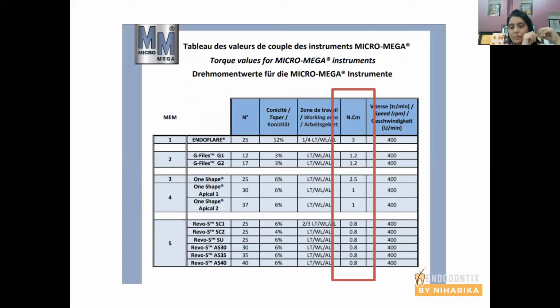In this diagram, you can see that different files have different torque values. You can see in this rectangular bar, different files have different torque values. And as I mentioned, the torque values are decided by the manufacturer. If you're going to alter the torque values, you should be well versed with the tactile sensation of the file and the anatomy of the canal.